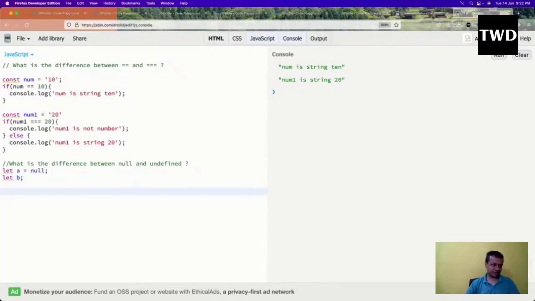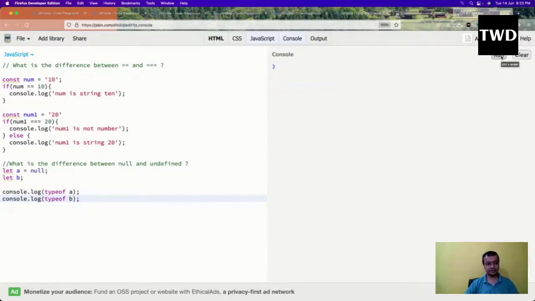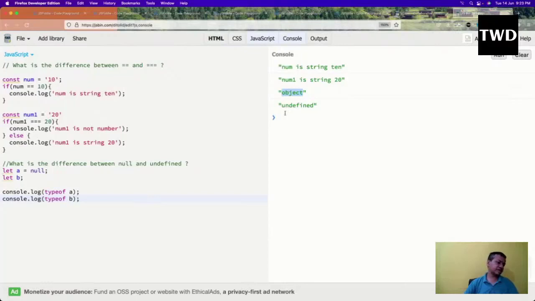There is a typeof operator, which is again a wrong thing in JavaScript. console.log typeof a, typeof b. I'll clear it, run it. See, this is coming as an object and this is coming as undefined. So that is okay. There are two things I want to tell here. One is what exactly null and undefined are.